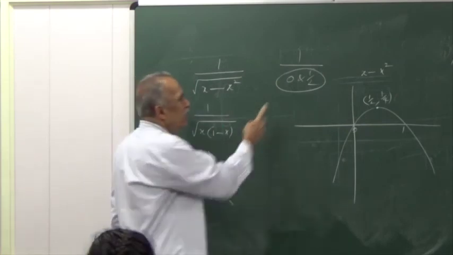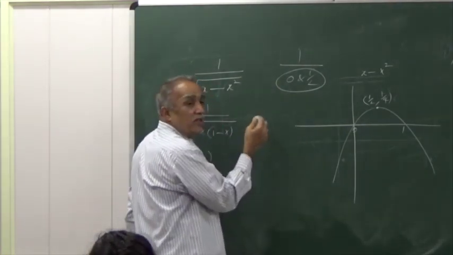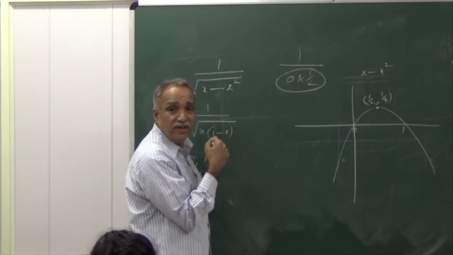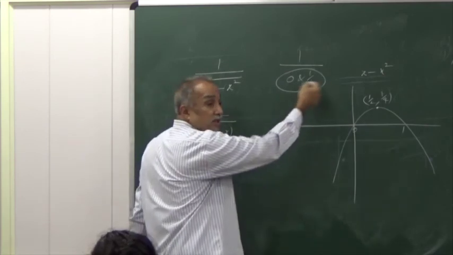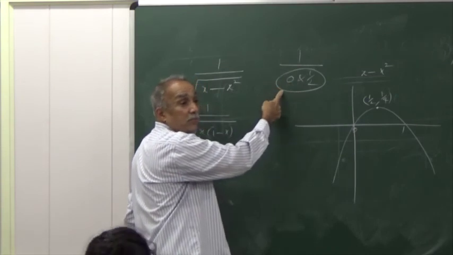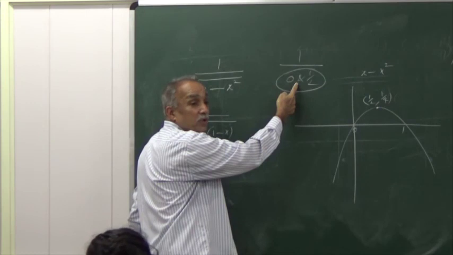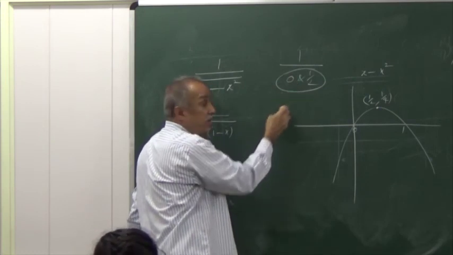Take sample values. For denominator equal to 0, it is infinity, plus infinity or minus infinity? Your values are between 0 and half. You are not having negative numbers. You are having only positive numbers close to 0. Therefore, the reciprocal will be plus infinity.